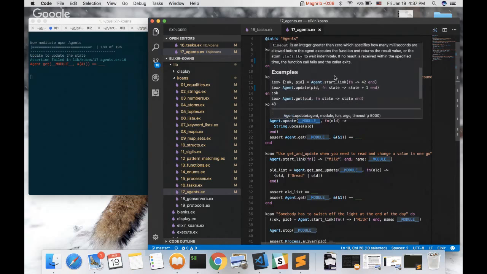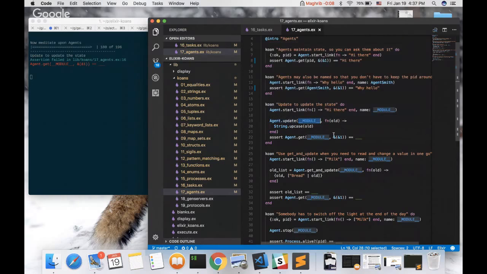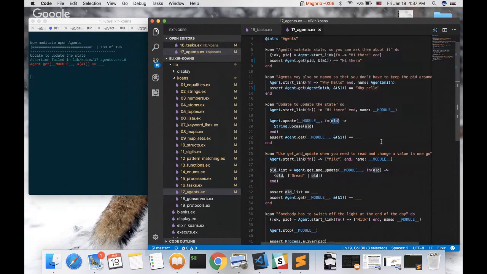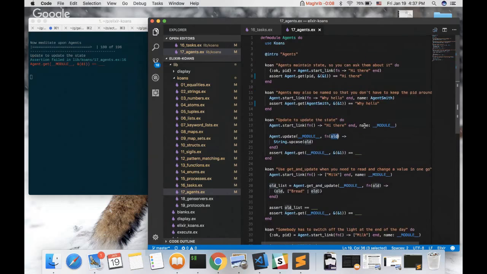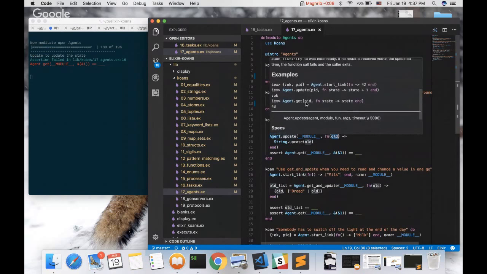Got it. So we are updating the module with a function, and the function has old. And what's old? It is the state, the old state. I see. So probably the function takes the old state as an argument, and then we can return the new state.